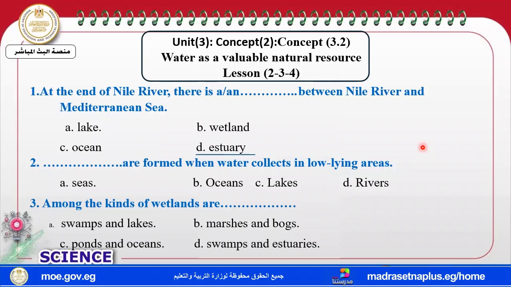What is formed with water collected in a low-lying area? When the water is in a low-lying area, there is a lake. Among the kinds of wetland there is what? Freshwater swamplands and lakes.